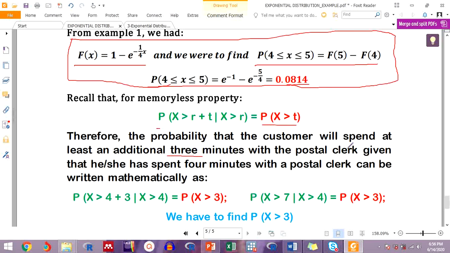So the probability that the customer will spend at least an additional 3 minutes with the postal clerk, given that he or she has spent 4 minutes with the postal clerk, can be written mathematically as follows. 4 is r, 3 is our t. So it will be P of x greater than 4 plus 3, given that x is greater than r, sorry, greater than 4. This equals the probability of x greater than 3.